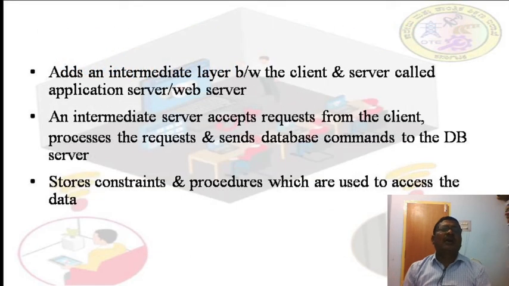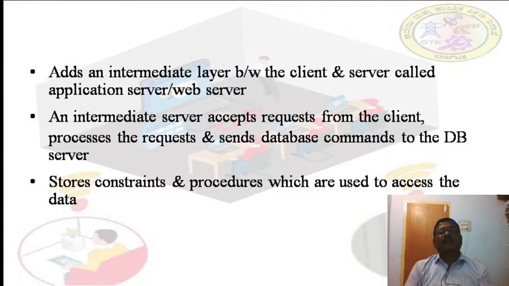See here, this architecture adds an intermediate layer between the client and server called the application server or web server. The intermediate server accepts the request from the client, processes the request, and sends database commands to the database servers.